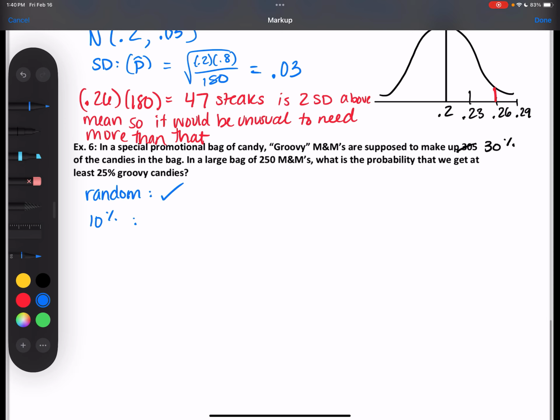All right, 10% condition. Do we meet that? Yes, because I don't think 250 is more than 10% of all of the M&Ms in the world. It's just one bag. Exactly. Yep.